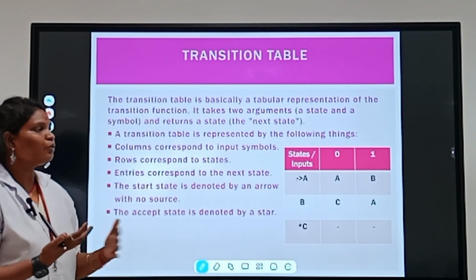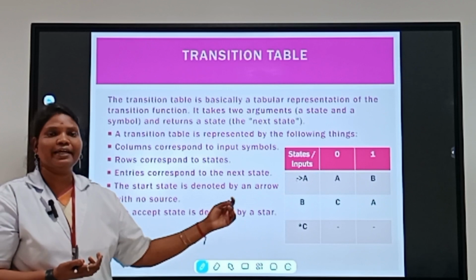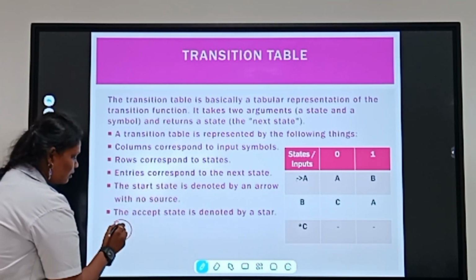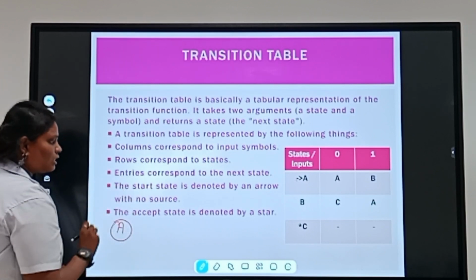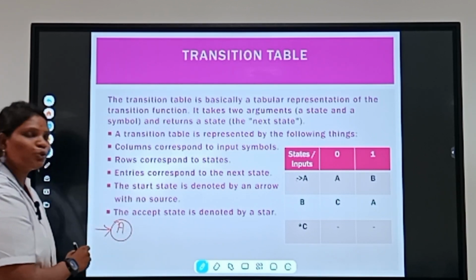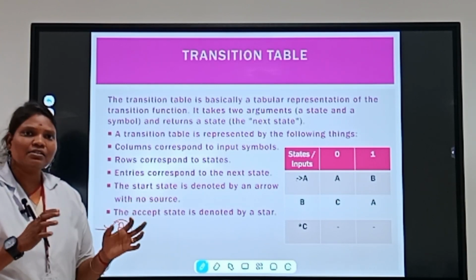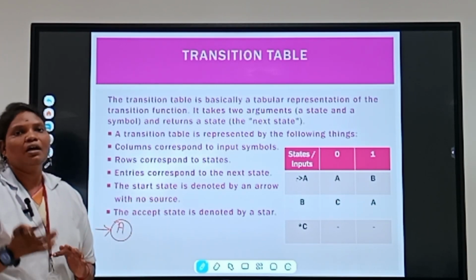Now we have to draw the transition diagram for this transition table. For example, A is the starting state, so we put the arrow mark. B is an intermediate state because there is no arrow mark or double circle.